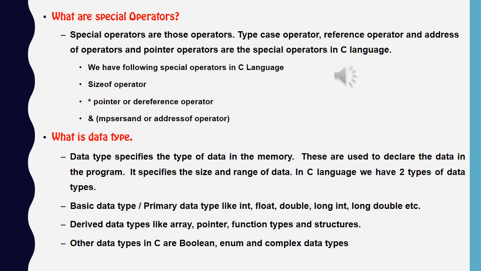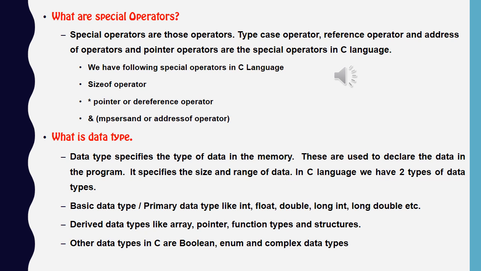Now the next is special operators. What are special operators? Special operators are like the typecast operator, reference operator, address of operator, and pointer operator. These are the special operators of the C language. They have particular work assigned to them. When we use them, we understand the working of special operators.